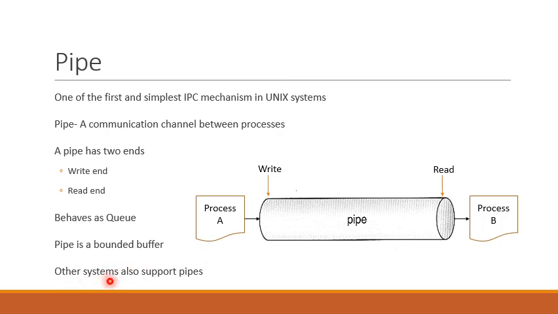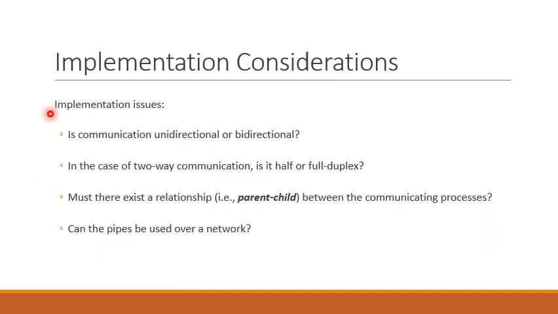Other operating systems such as Linux and Windows also support pipes for inter-process communication. There are different implementation issues that need to be considered while designing or implementing a pipe.